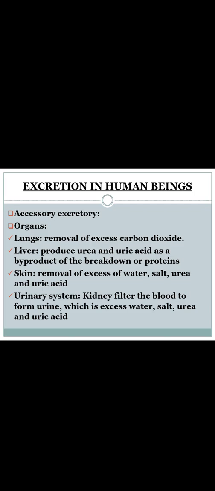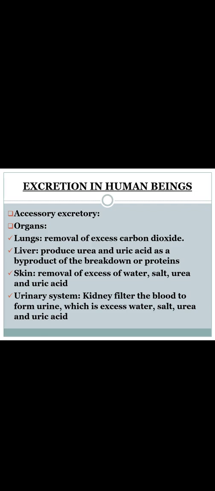Coming to the liver, the liver produces urea and uric acid as a byproduct of the breakdown of proteins. When proteins are broken down, uric acid or urea is produced as a byproduct, and this has to be removed, and the liver functions here in the removal of urea and uric acid.